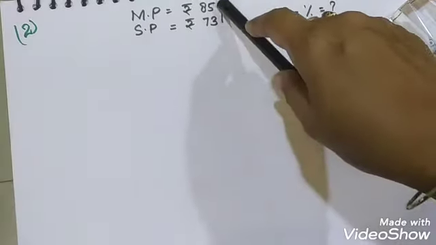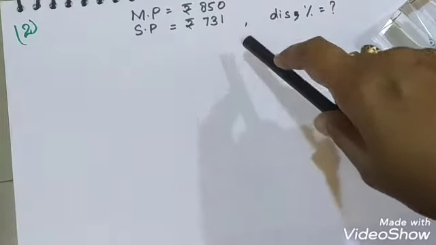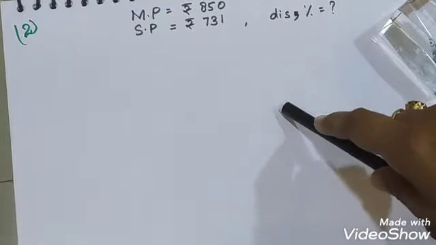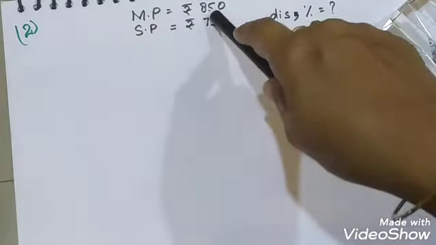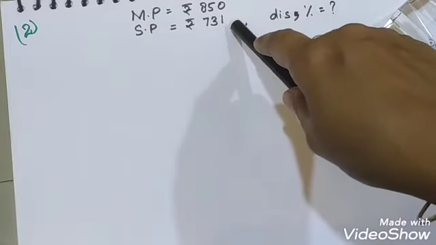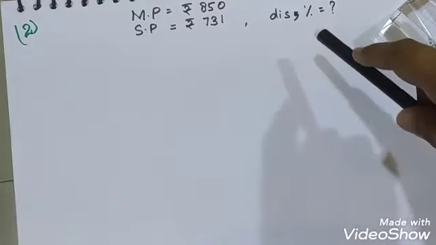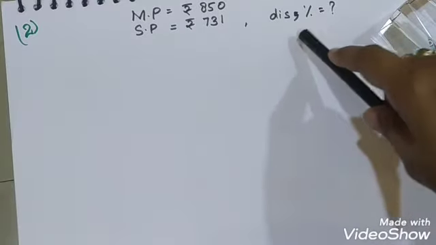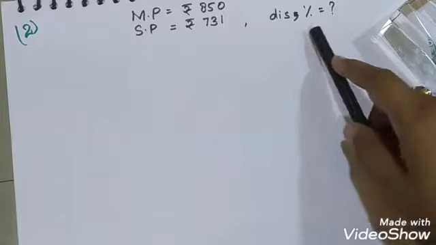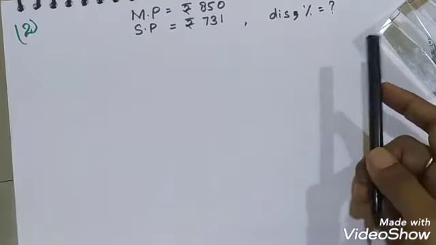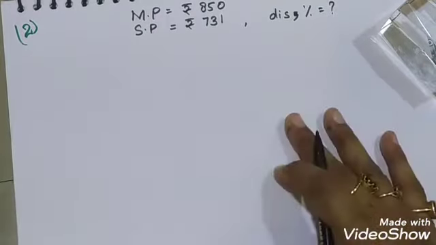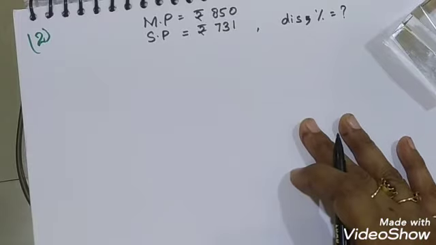The shopkeeper is giving some discount. Before the discount the sweater was rupees 850 and after the discount it is rupees 731. Find the rate of discount given by him. That means we need to find the discount percentage given by the shopkeeper.